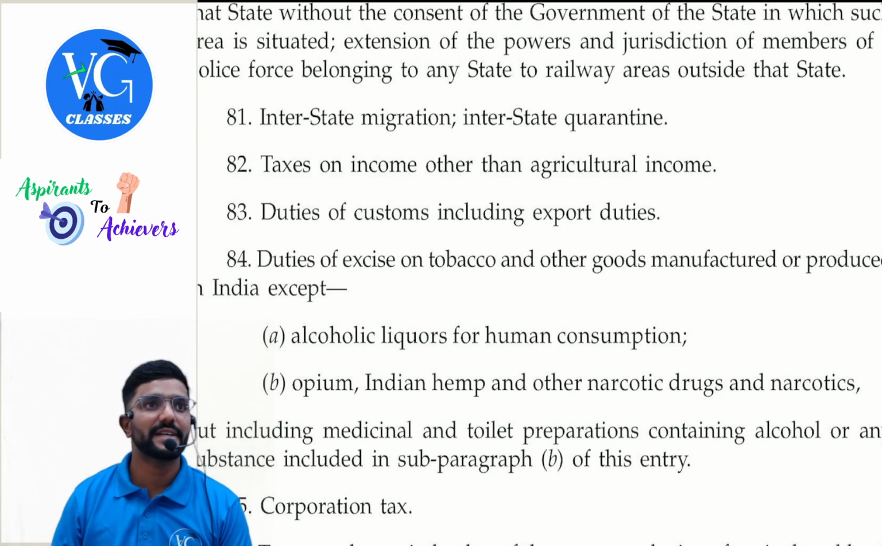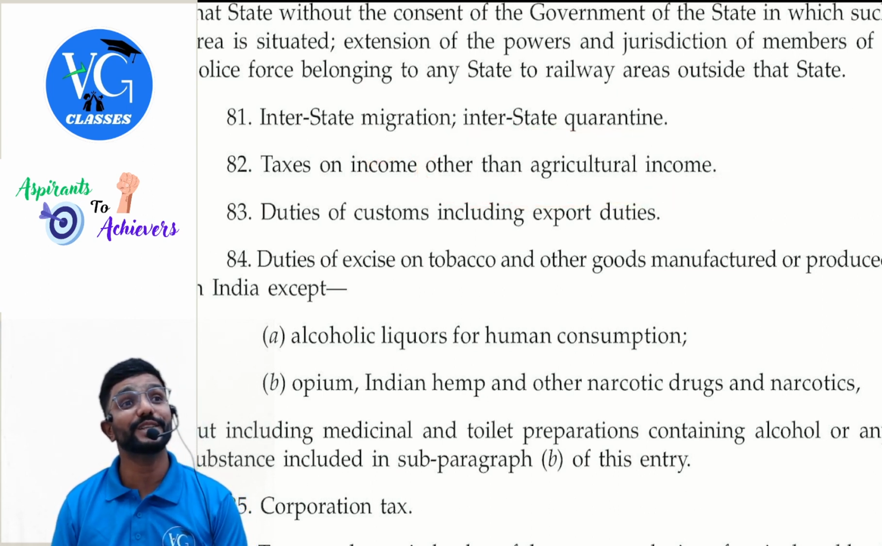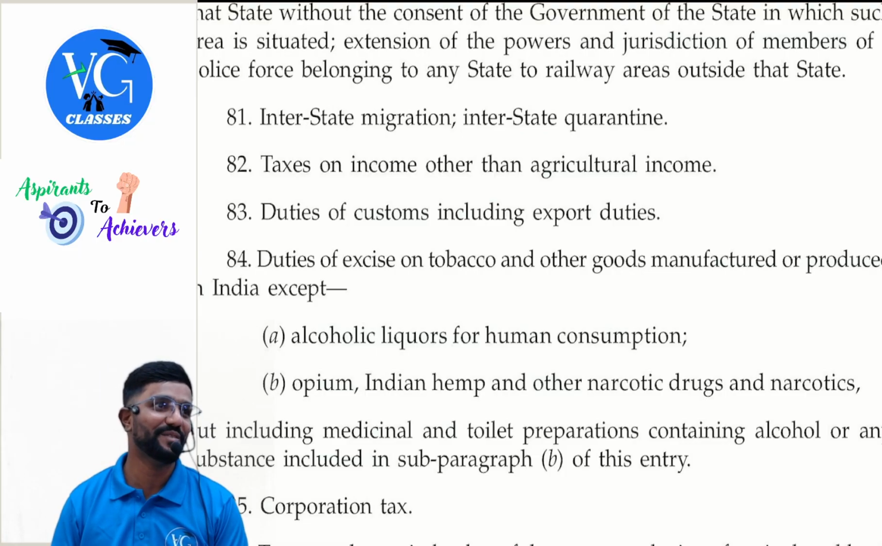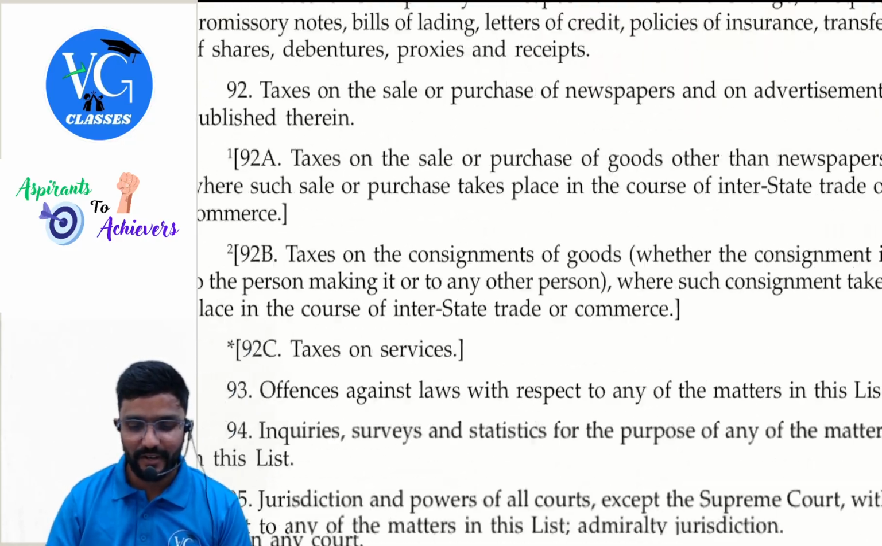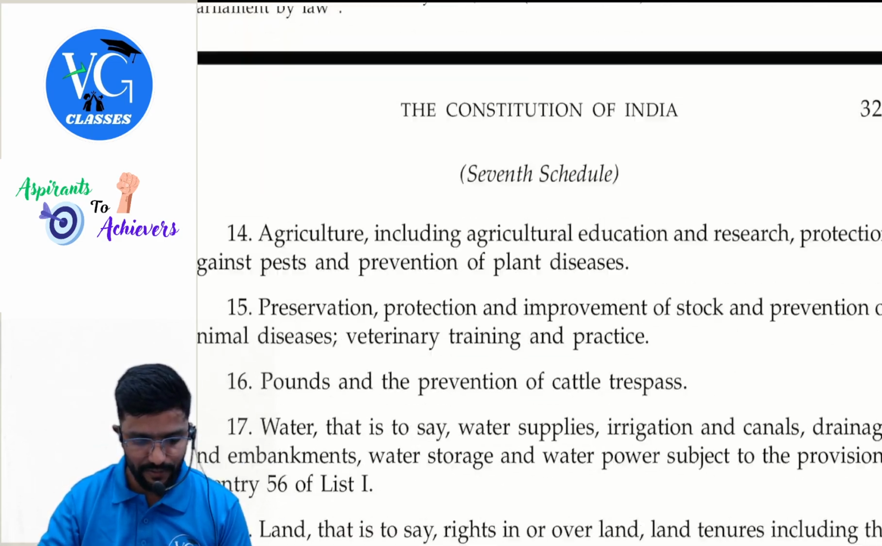Yes, sir. Next, state list also we saw. Because here, other than agriculture income they made, no, sir. So now who has the power to make laws with respect to agriculture income? States. So is it a part of the state list, sir? Yes. So here the state list starts. Police and all come under the state only.